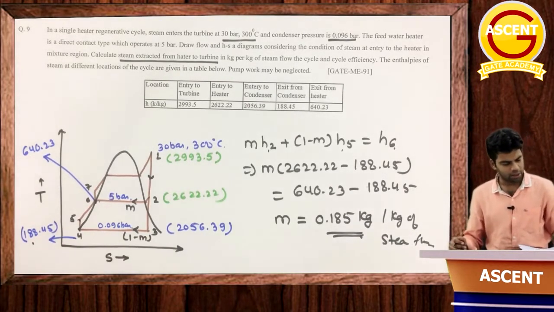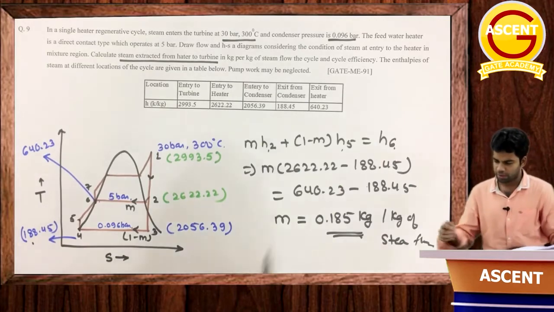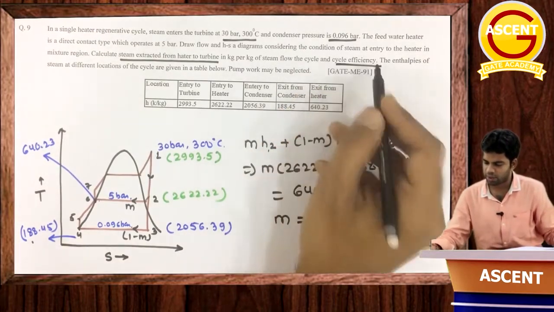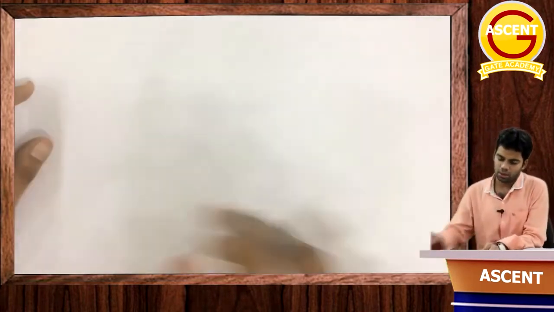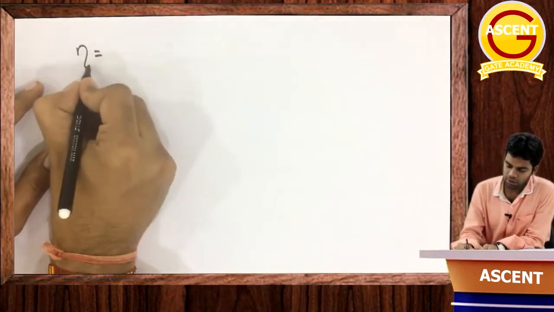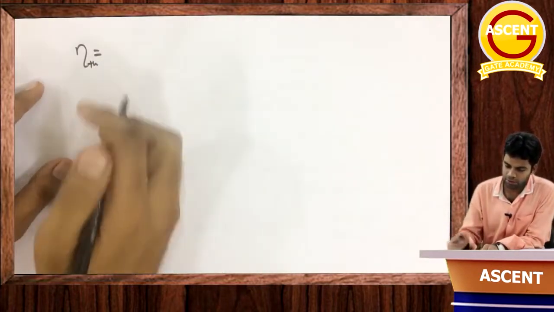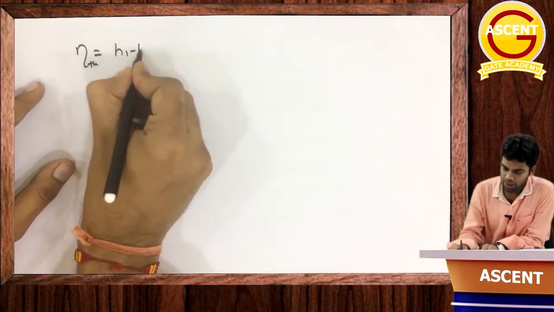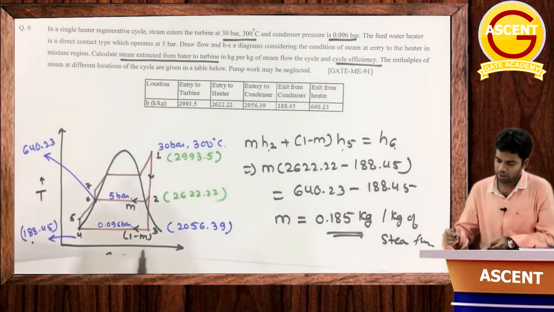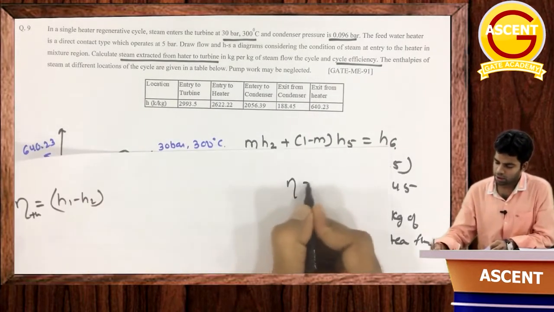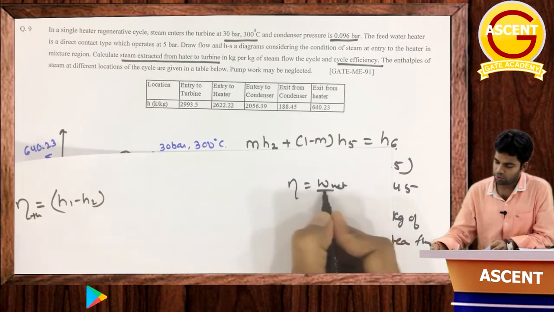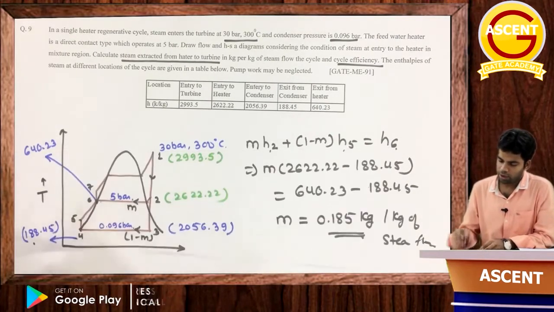And once you have determined the mass, then determining the cycle efficiency is very simple. What is efficiency of the cycle? I will just tell you the formula. Efficiency is work done, W net, upon Q1. And what is W net here?